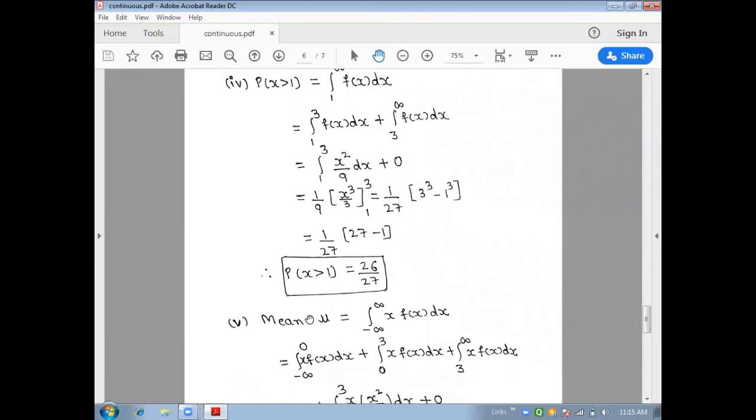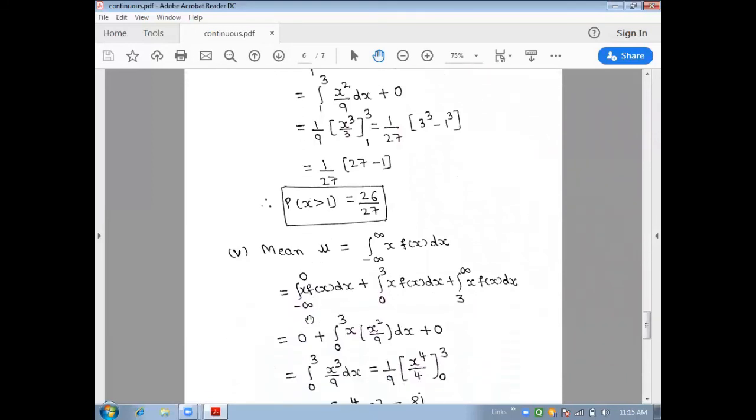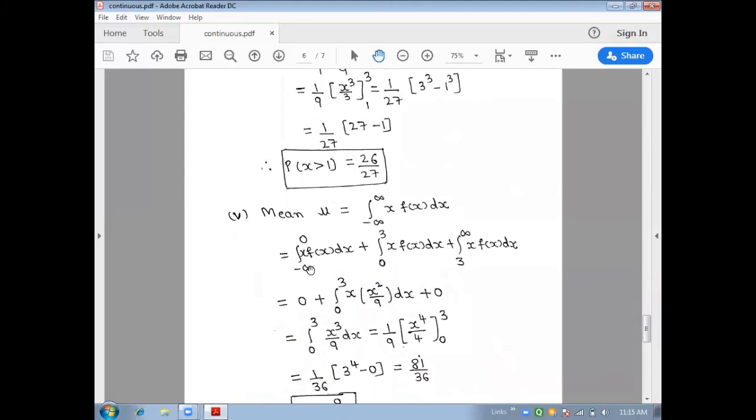So next they were asking us to find the mean. In the note we discussed what is the formula for mean. So mean mu is equal to integral minus infinity to plus infinity x f of x dx. So we have to split this in limits to substitute the defined function. So this will be from minus infinity to 0 x f of x dx plus 0 to 3 x f of x dx and 3 to infinity x f of x dx. So this f of x is 0 and first part is also 0.